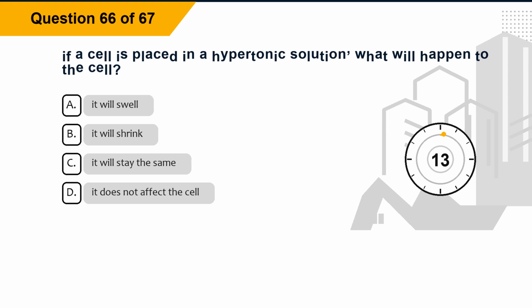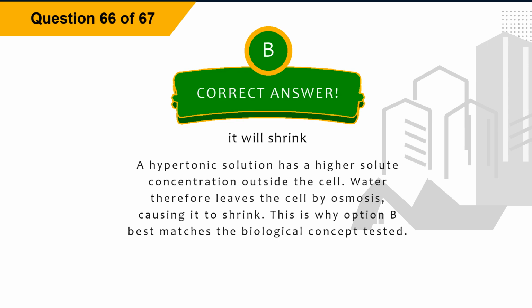Question 66. If a cell is placed in a hypertonic solution, what will happen to the cell? Option A, it will swell. Option B, it will shrink. Option C, it will stay the same. Option D, it does not affect the cell. The correct answer is option B, it will shrink. Explanation. A hypertonic solution has a higher solute concentration outside the cell. Water therefore leaves the cell by osmosis, causing it to shrink. This is why option B best matches the biological concept tested.